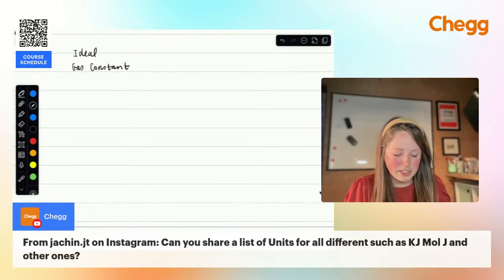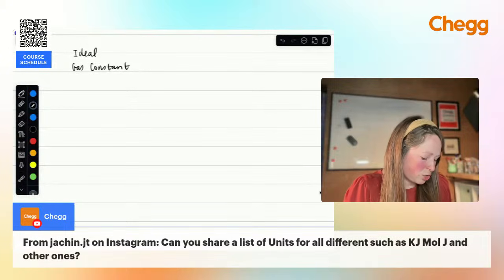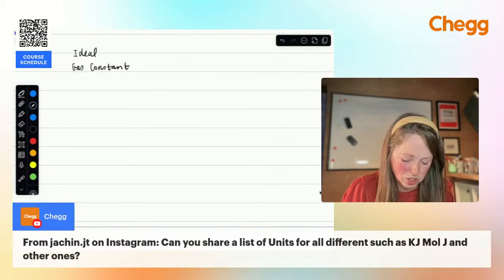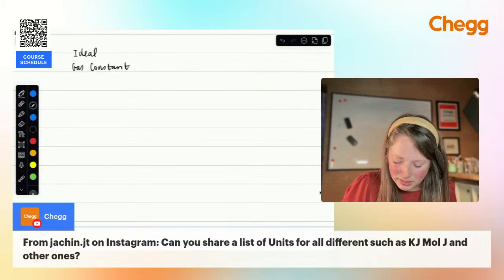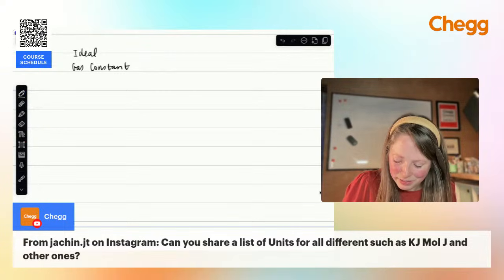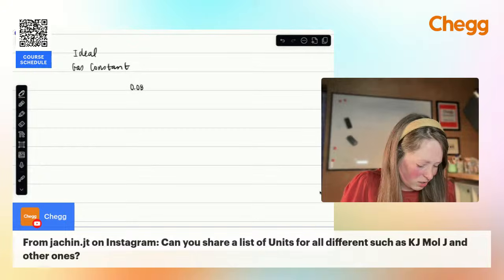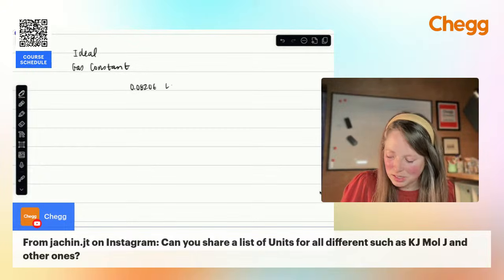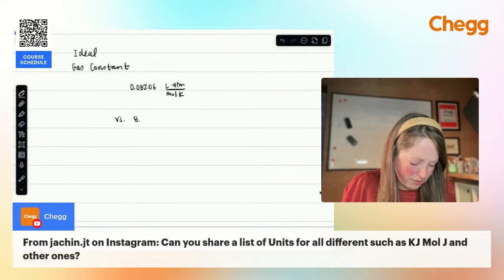All right, so the ideal gas constant. We have different versions of this constant to make these relationships work based on whatever units you're working with. So let's say I have 0.08206 per mole Kelvin. These are just two different versions of this constant.